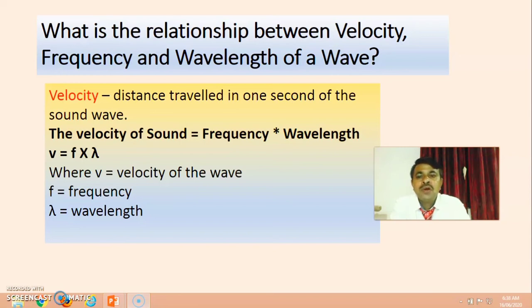The velocity of sound is given by frequency into wavelength. This is the formula: V equals f times lambda, where V stands for velocity of sound, f stands for frequency of the wave, and lambda stands for wavelength of the wave.